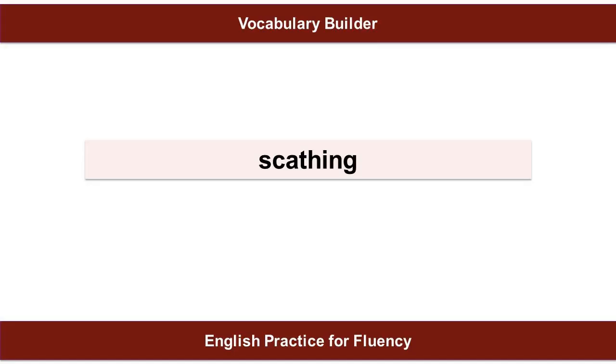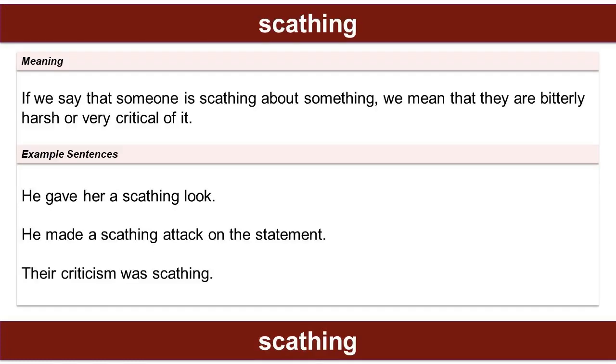The vocabulary word is scathing. Meaning of the word. If we say that someone is scathing about something, we mean that they are bitterly harsh, or very critical of it. Example sentences. He gave her a scathing look. He made a scathing attack on the statement. Their criticism was scathing.